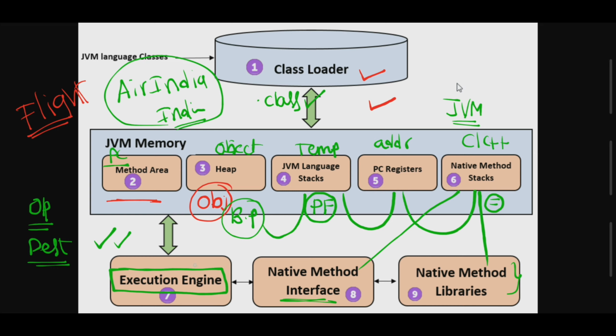Finally, the execution engine does JIT compilation and execution, that means converting your symbolic language, the dot class file, into zeros and ones. This is the way the JVM runs your program. I hope you understand what a JVM is and each and every component in detail.